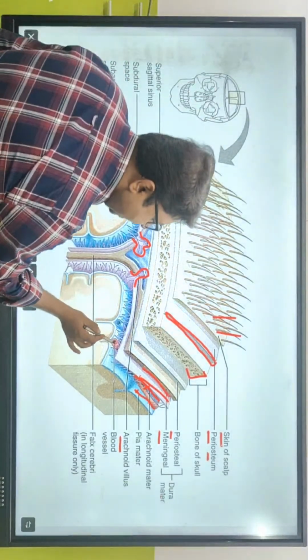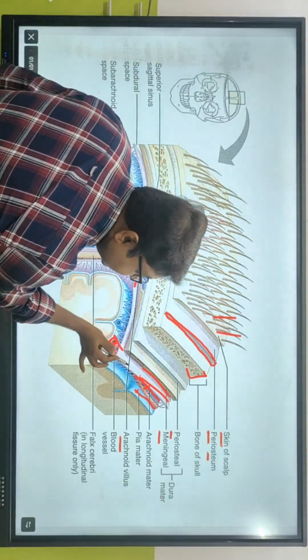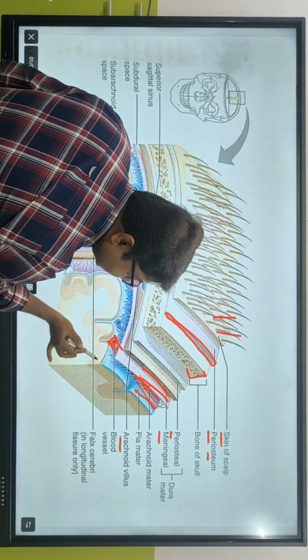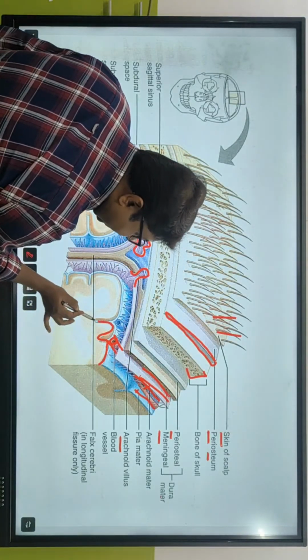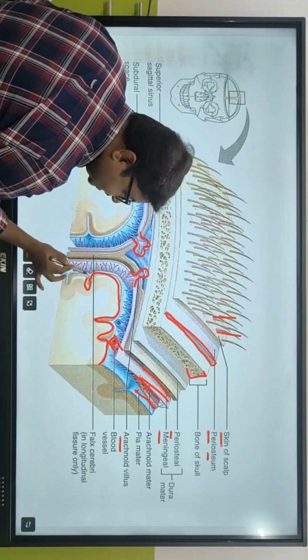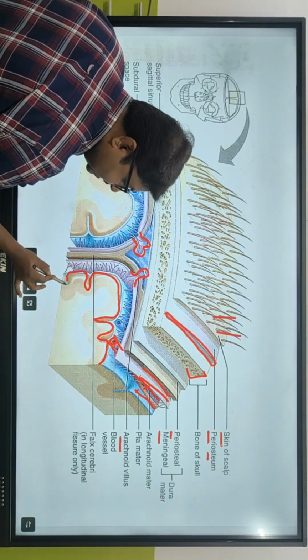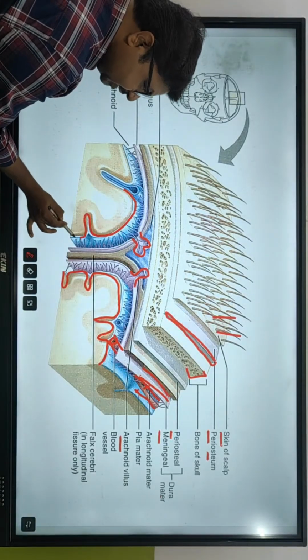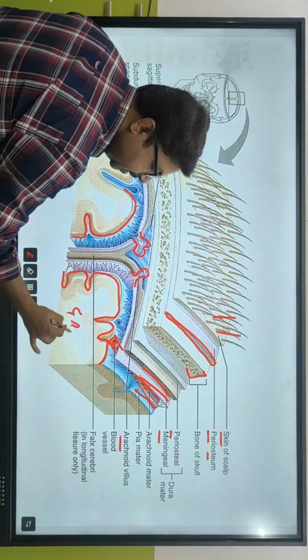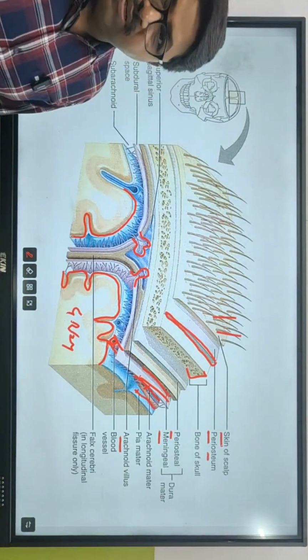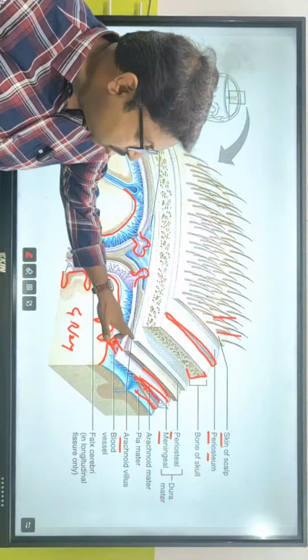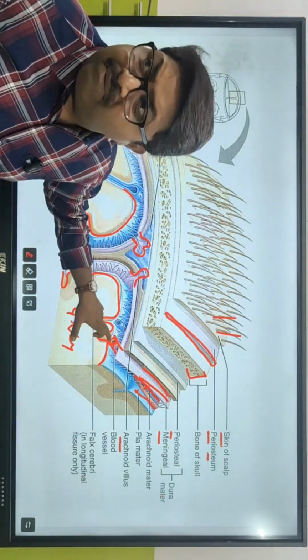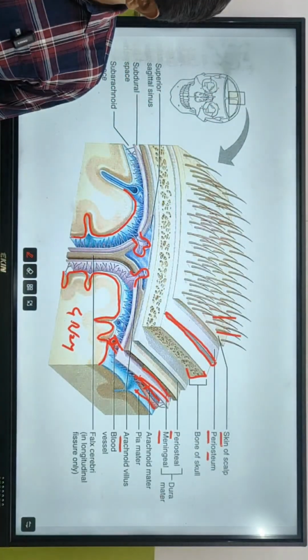Fine. यहाँ पे देखो blood vessel है. Blood vessel किसके नीचे? Meninges के नीचे blood vessel. ये कौन सा part है? What is this part? Come on. What is this? Depression, sulcus. ये क्या है? Gyrus. ये क्या है? Sulcus. ये क्या है? Gyrus. ये क्या है? Sulcus. तो ये क्या आ गया? Gray matter आ गया. Got the point? Gray matter और meninges के बीच में blood vessel है, nerve है.